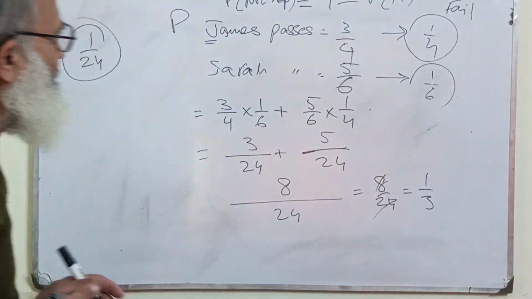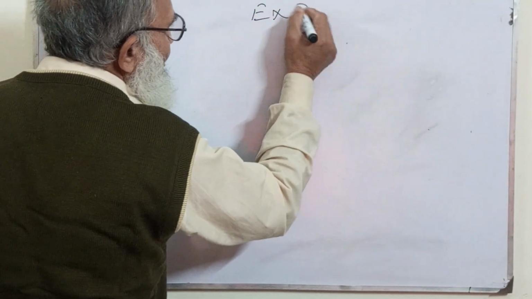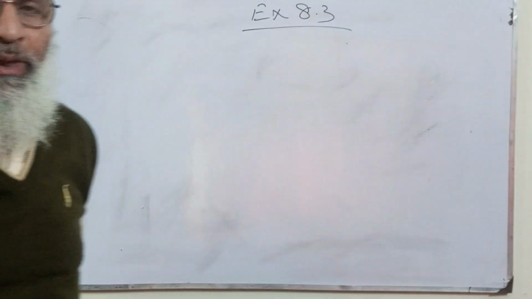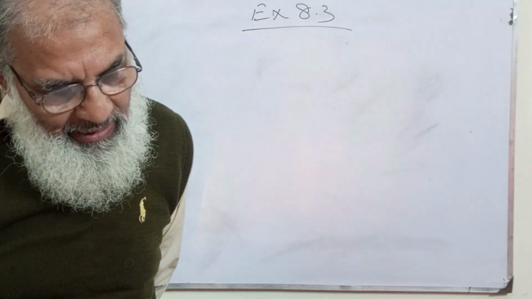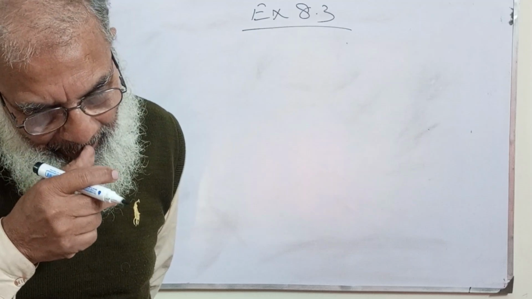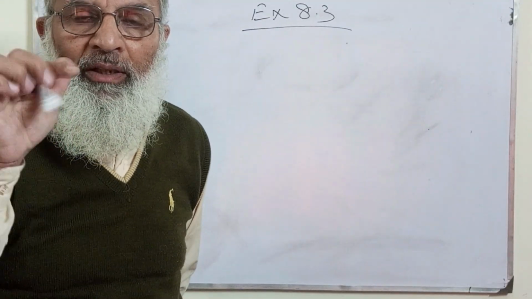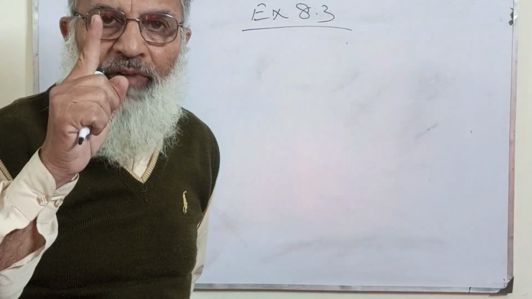Two sixes are thrown. Now, my dear students, this is exercise 8.3. What I told you about the dice: it is the standard cubical die. Two sixes are thrown. Now, this is one die, but there are two throws, two throws with one die.